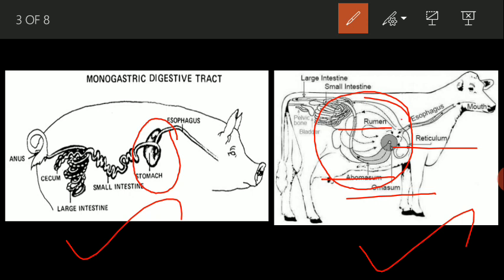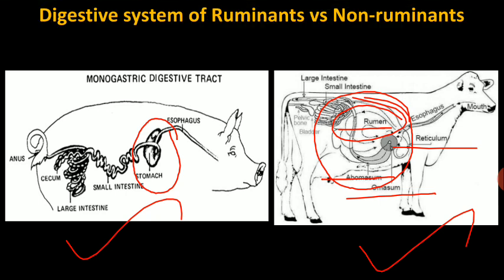And the rumen contains a huge number of microbes like protozoa, bacteria, fungi, which are involved in the fermentation of the food material. This is the basic difference between the monogastric digestive system and the ruminant digestive system.